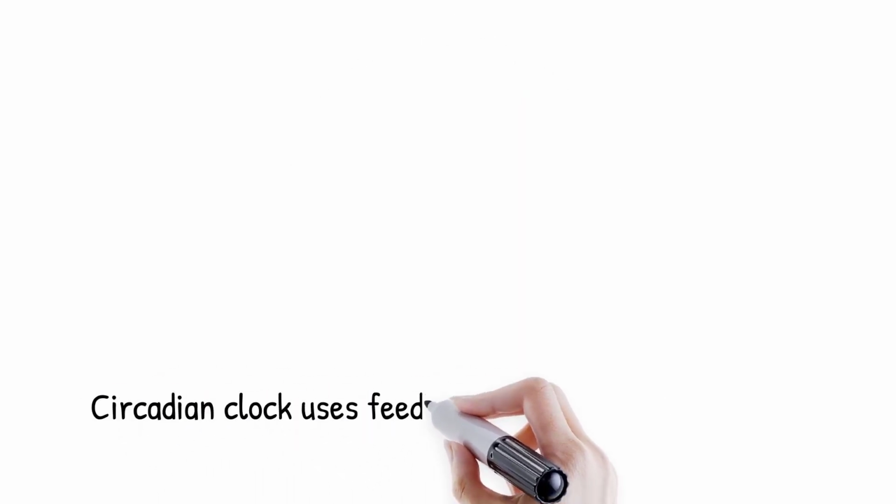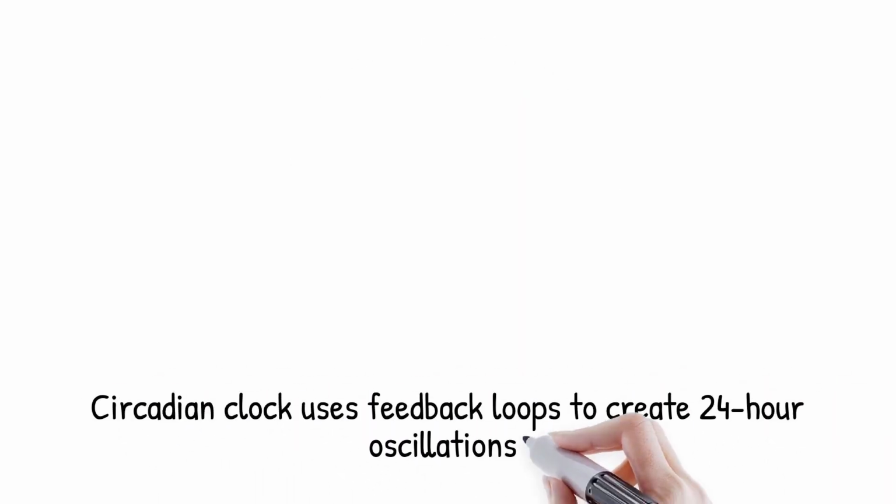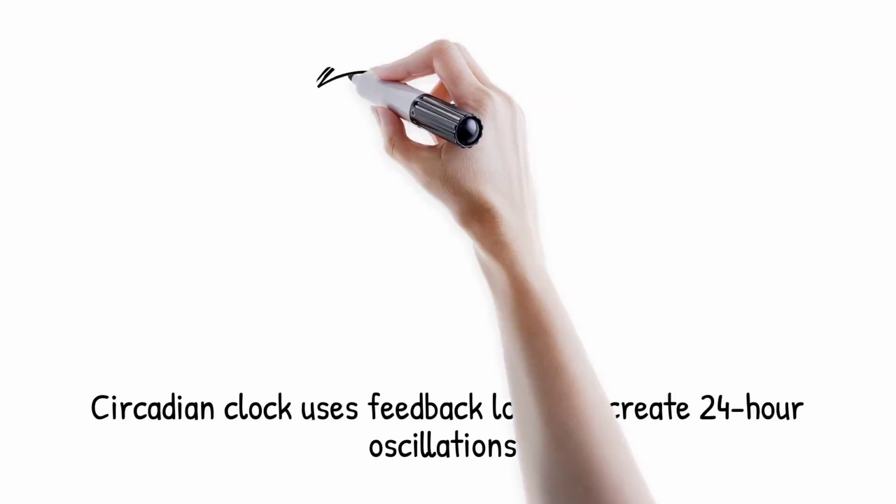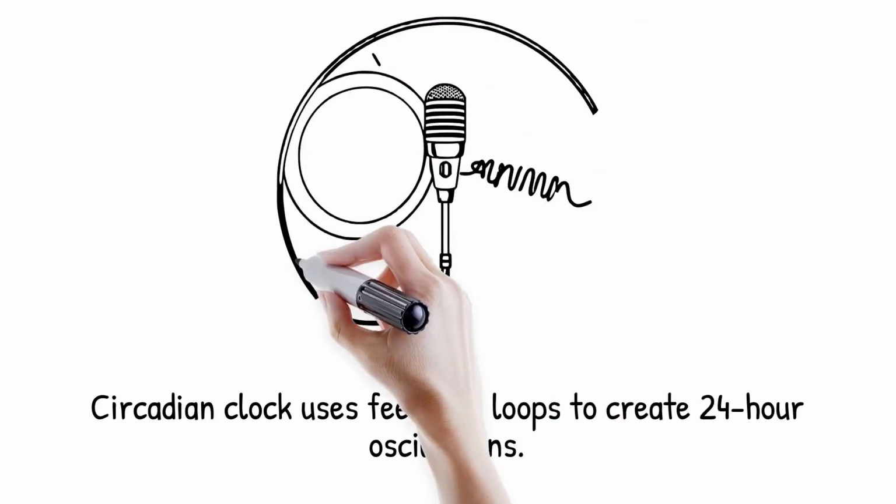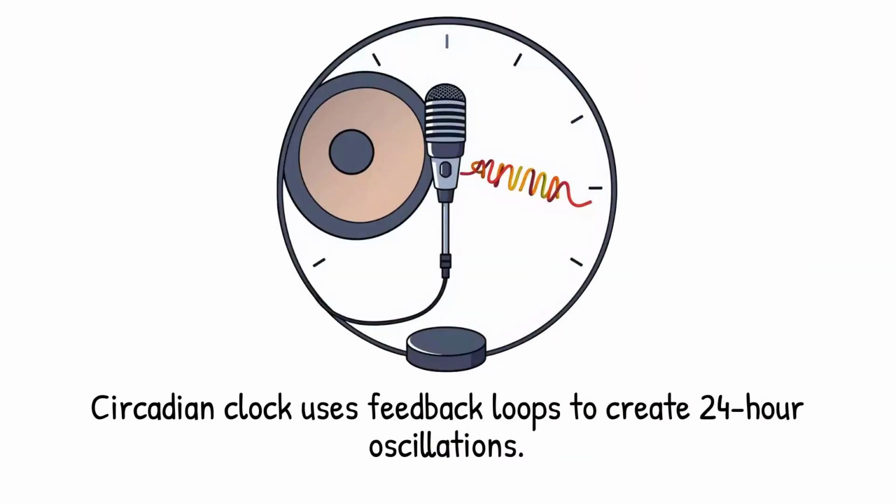The circadian clock relies on transcriptional feedback loops that generate approximately 24-hour oscillations. It is like a microphone near a speaker. Carefully tuned, it stabilizes sound, but slightly misaligned, it produces runaway feedback.